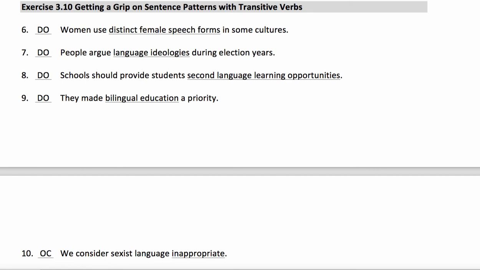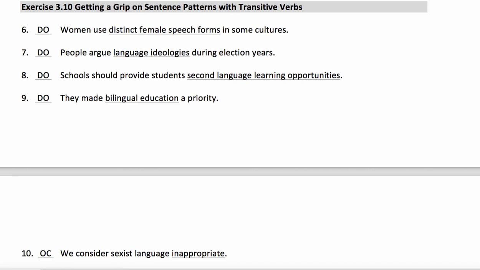Number 9, they made bilingual education a priority. We have two noun phrases, bilingual education and a priority. Can we move them? They made a priority to bilingual education. No, you cannot move them. That means this must be pattern 7, S plus TV plus DO plus OC. So therefore, bilingual education is the DO and a priority is the OC.